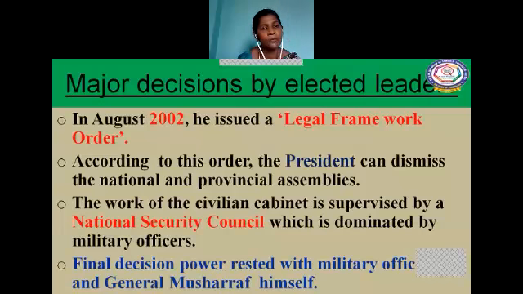So what does referendum mean here? Referendum is nothing but a direct vote in which the entire electorate is asked to either reject or accept a particular proposal. So Musharraf held the referendum in the year 2002, and it gave him a chance to rule Pakistan for the next 5 years.